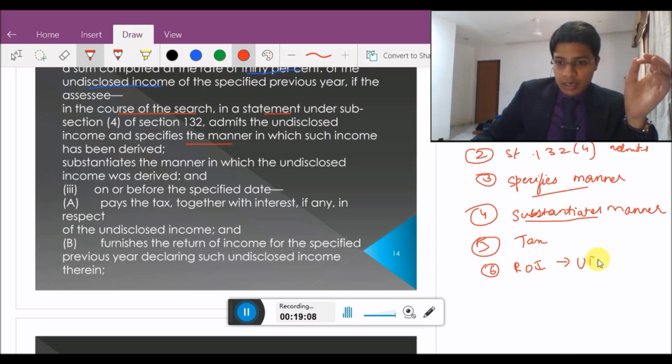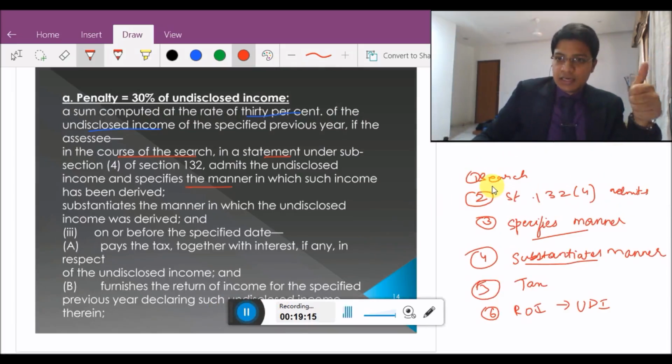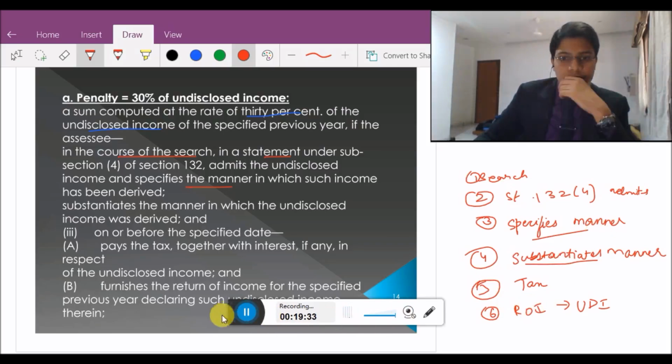If these 6 points are fulfilled, that is, search is conducted, and during the course of search, under the statement under section 132(4), assessee admits the undisclosed income, he specifies the manner, he substantiates the manner, he pays tax, and he files return of income disclosing this undisclosed income, then the penalty would be 30% of the undisclosed income.